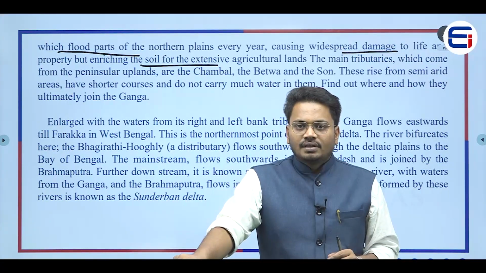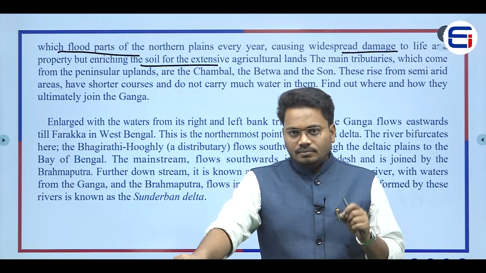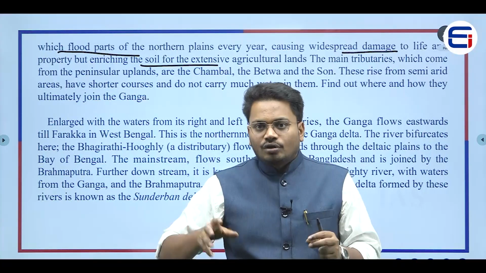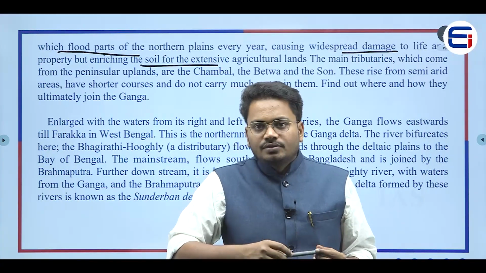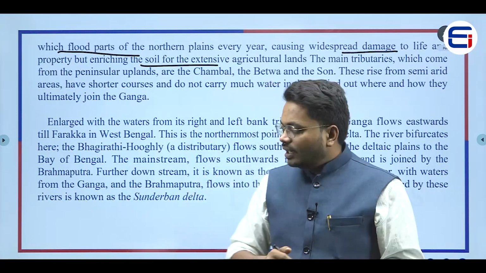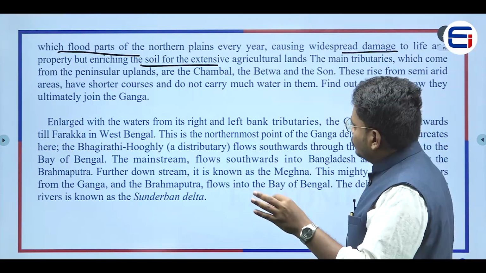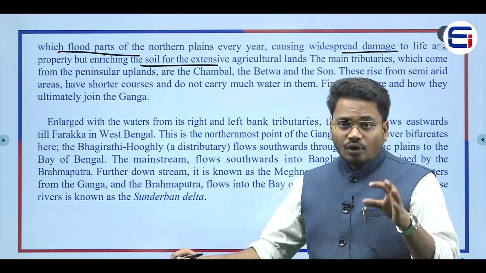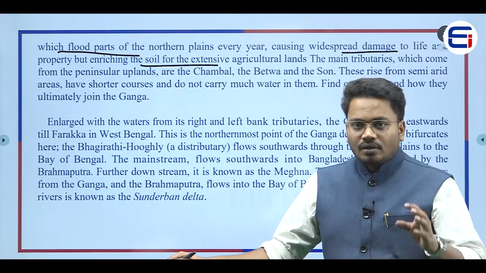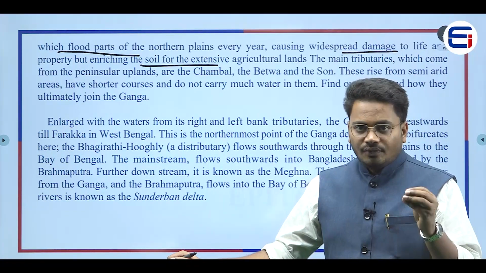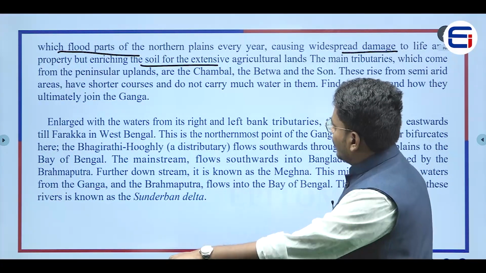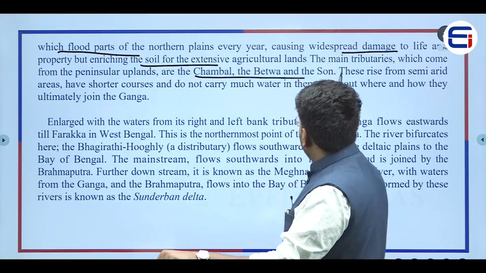But even though they create a lot of floods, these rivers help in the accumulation of a lot of alluvial soils, and because of that, the soil in and around the Ganga and those rivers is very rich for agriculture.